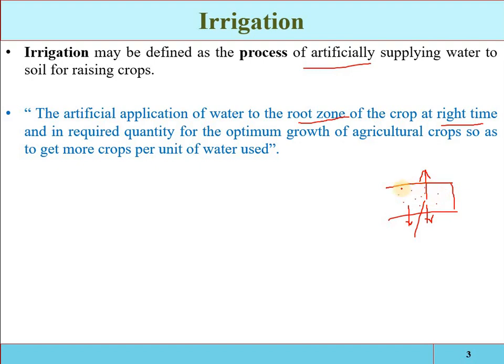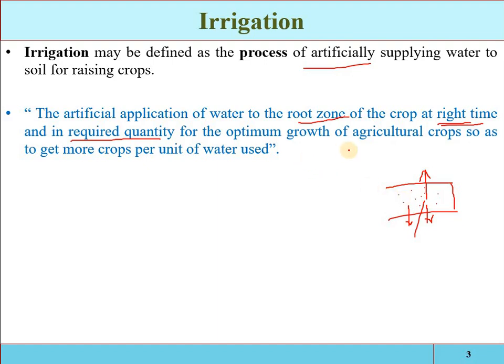We have to raise the moisture content in the root zone up to the field capacity, and we provide it when the water has been completely consumed by the plant, at the right time and in the required quantity. How much water we provide will be equal to such an amount of water which can raise the moisture content in the root zone up to the field capacity.